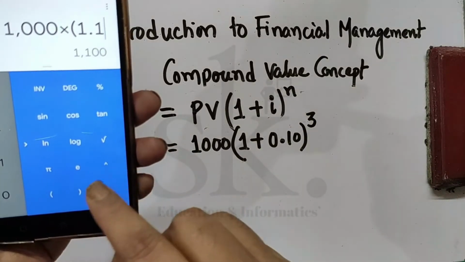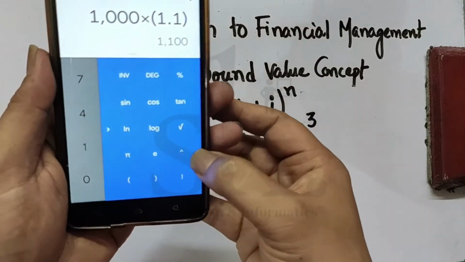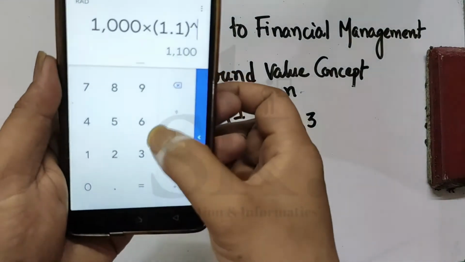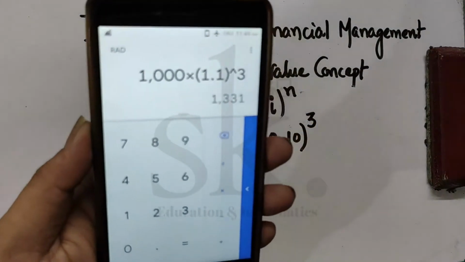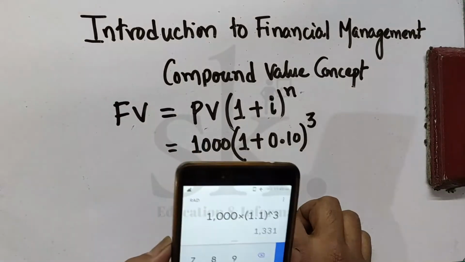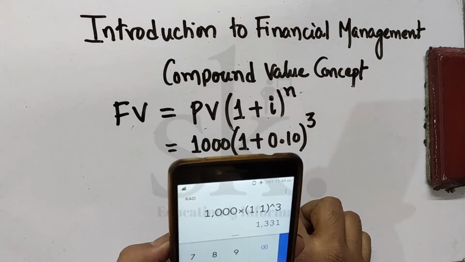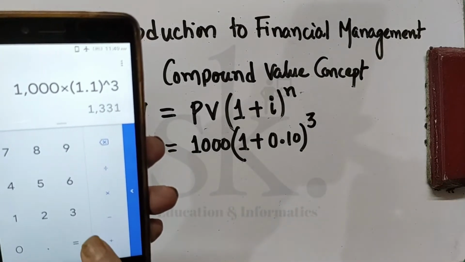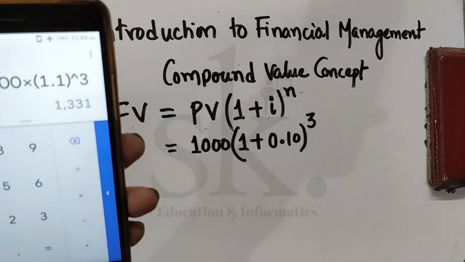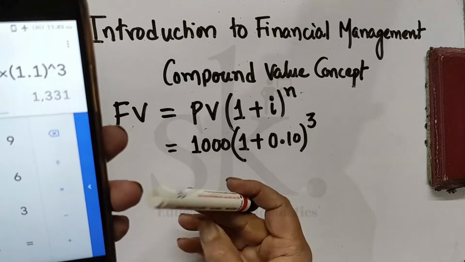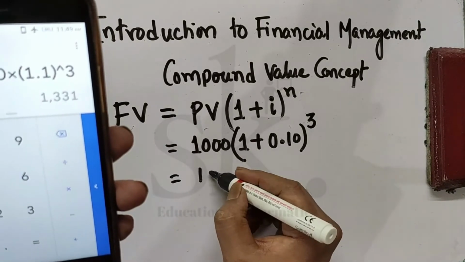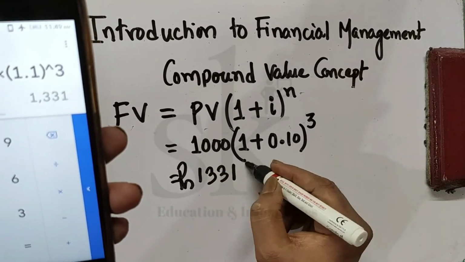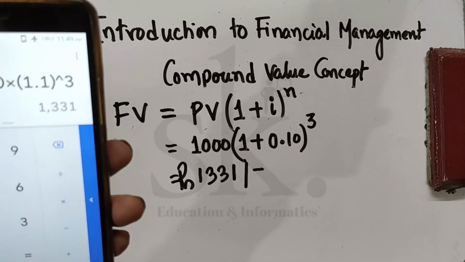So again I have to give a bracket. This to the power, you can use this, to the power 3. So it's giving me 1331 rupees. The same calculation which we did, in a different way.